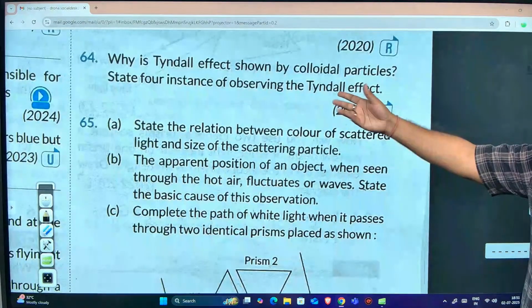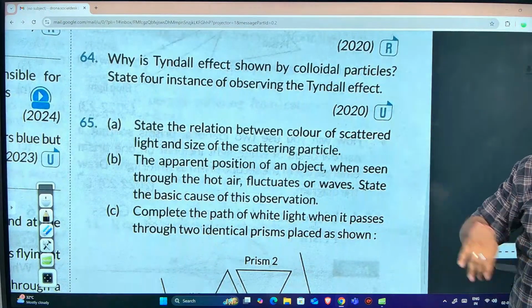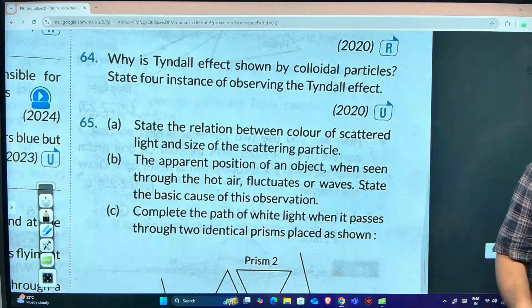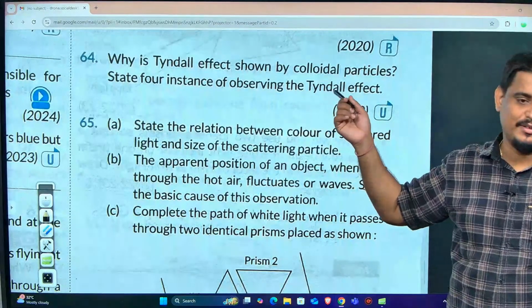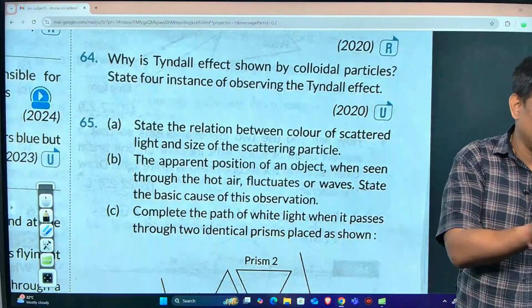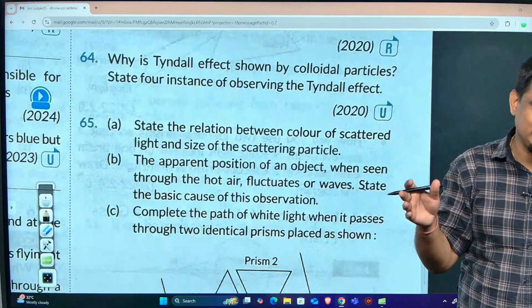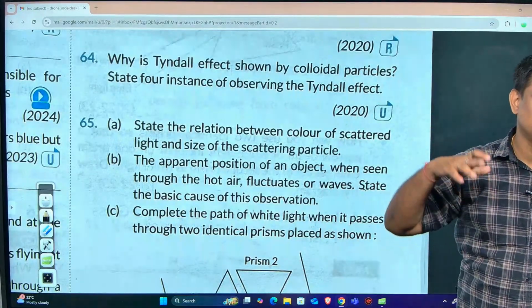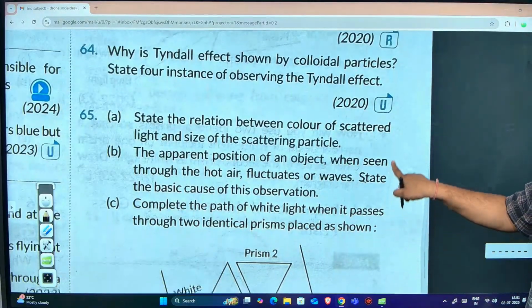Once again, the 64th question we have learnt now. Why is Tyndall effect shown by colloidal particles? Because colloidal particles scatter the light falling on them. That's why it shows Tyndall effect. State 4 instances of observing Tyndall effect. All these experiments only: milk in water, or in the forest area, in the windows, and in the sky. Anything you can write. They are asking for 4 examples.